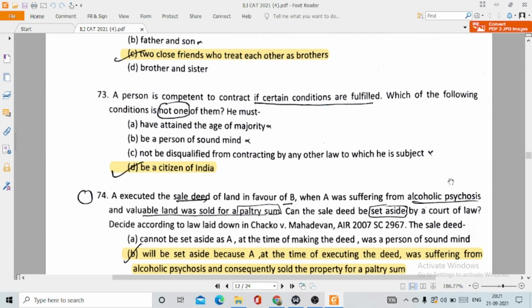73. A person is competent to contract if certain conditions are fulfilled. Which of the following conditions is not one of them? He must be a citizen of India, option number D, because even a contract can be entered into with a person of foreign origin.